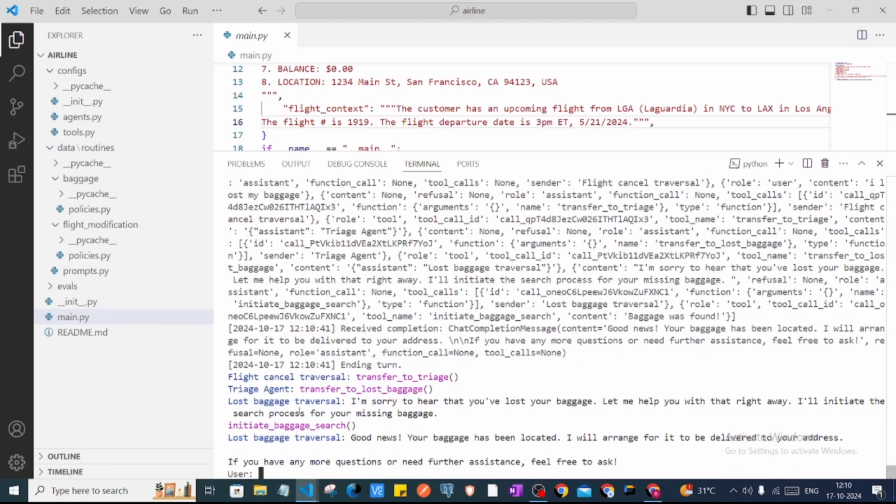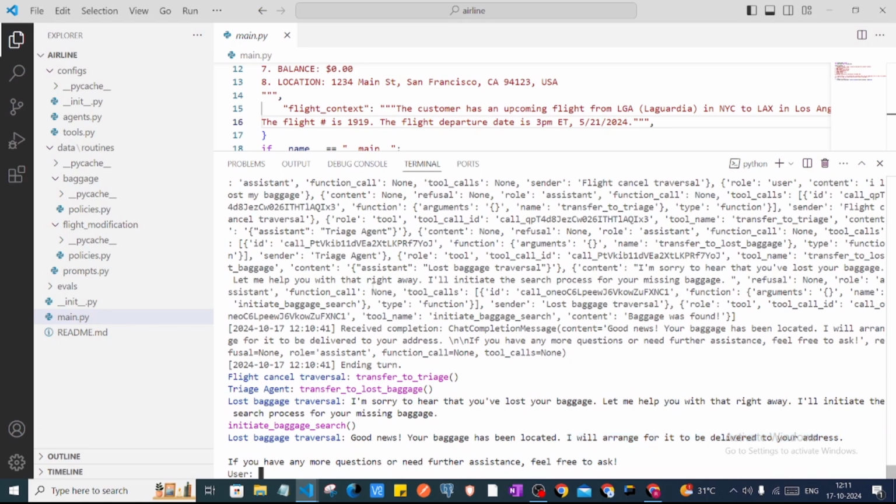As you can see, now it has transferred to the transfer to lost baggage function, and then we are in the lost baggage agent. It says, I'm sorry to hear that you have lost your baggage. Good news, your baggage has been located. I will arrange for it to be delivered to your address.